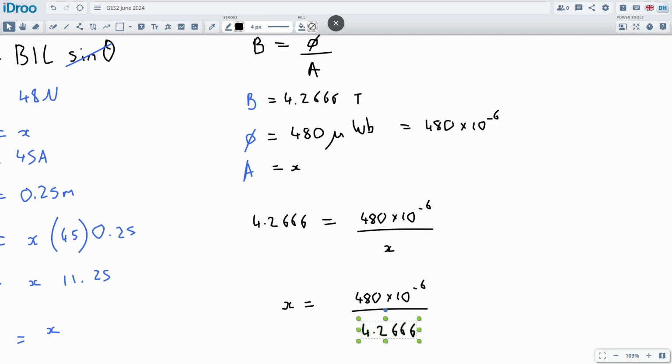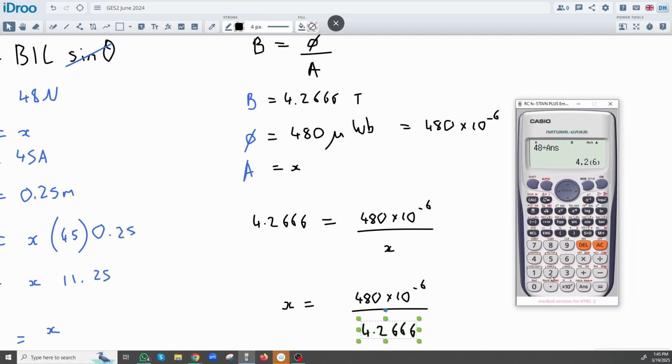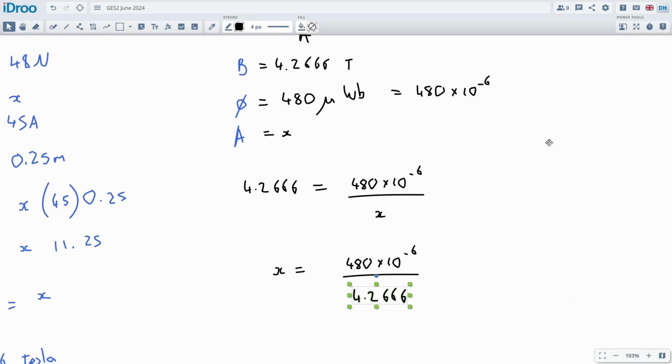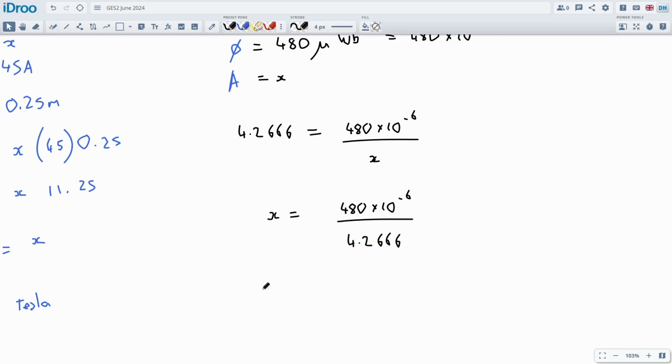Okay, so I've got the 4.2666 in my calculator already. We just got to do 480 times by, I'll just do regular 10 to the power of negative 6, and then we're going to divide that by the answer. And it gives me my cross-sectional area as 1.125 times by 10 to the negative 4. So the area is going to be 1.125 times by 10 to the negative 4 meters squared.